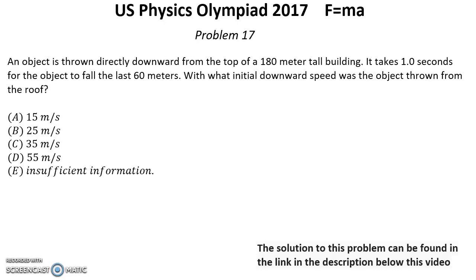Problem number 17. An object is thrown directly downward from the top of a 180 meter tall building. It takes 1 second for the object to fall the last 60 meters. With what initial downward speed was the object thrown from the roof?